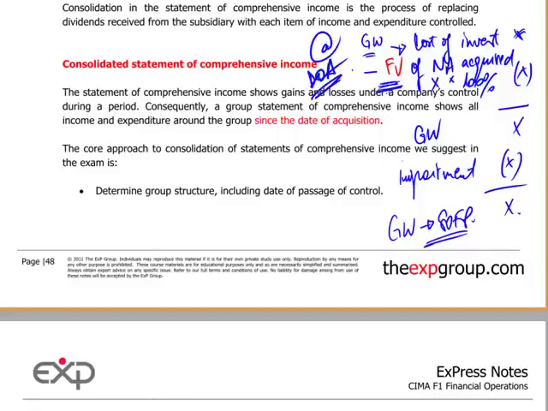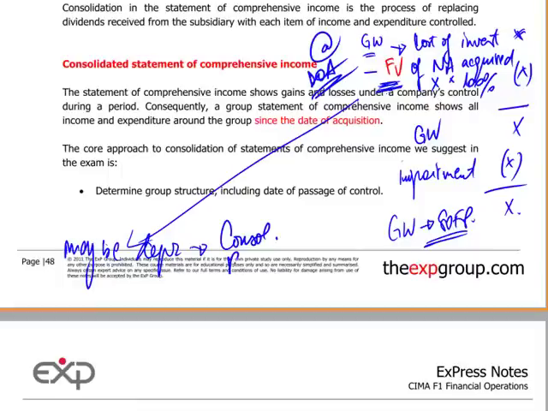Remember, goodwill is always at the date of acquisition. So once you get that revaluation for fair value, imagine that the fair value may be amortized or depreciated, assuming it comes from some non-current asset. So where will you see the depreciation charge per annum? That will be a minus in the consolidated retained earnings.